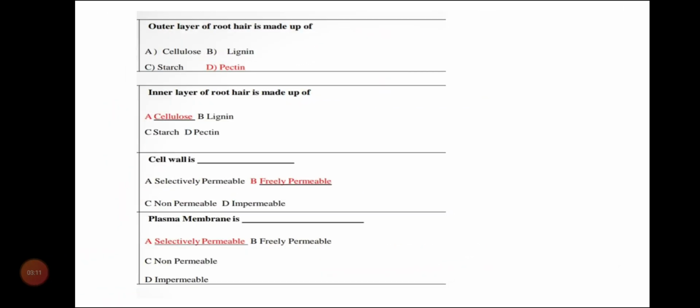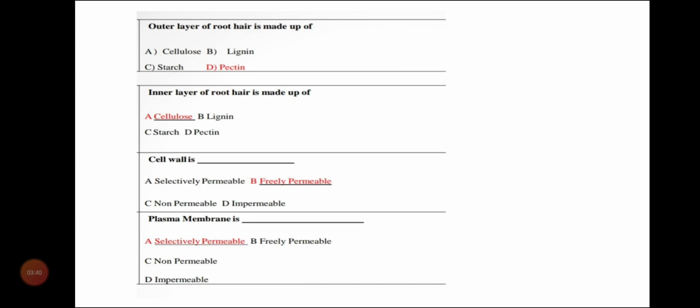Remember students, you need to first cover all the small chapters and then move to the major chapter. It is going to help you score good marks in the paper. Next question: the outer layer of root hair is made up of dash. The outer layer is made up of pectin. Next: the inner layer of root hair is made up of dash. The inner layer of root hair is made up of cellulose.